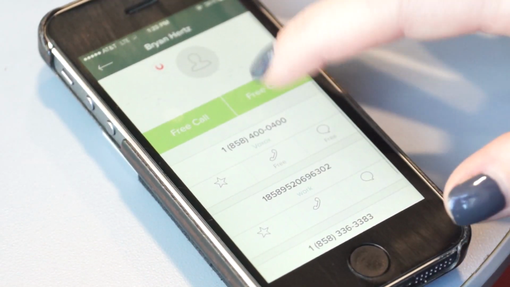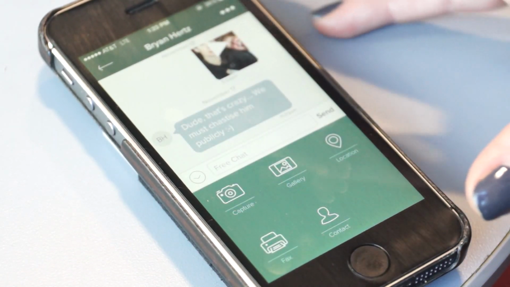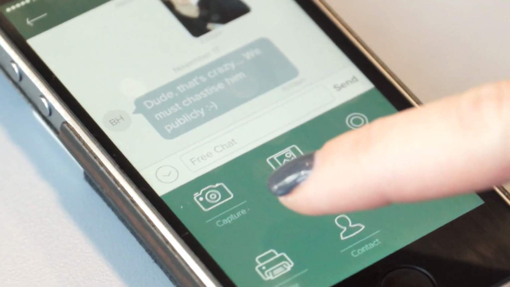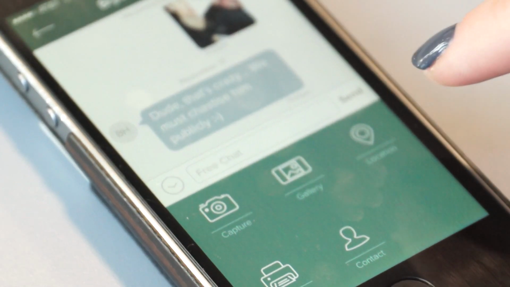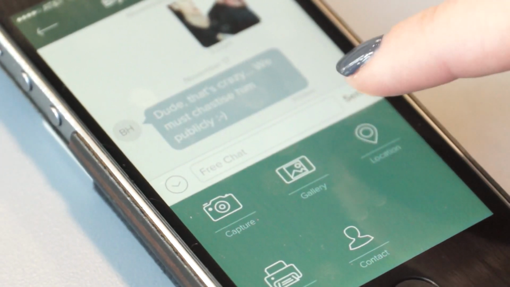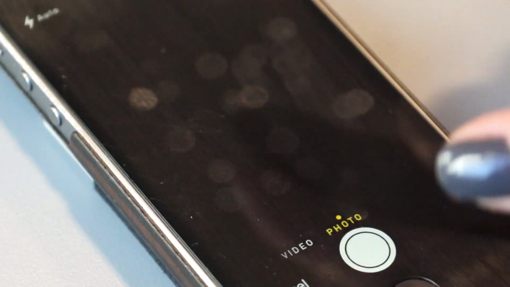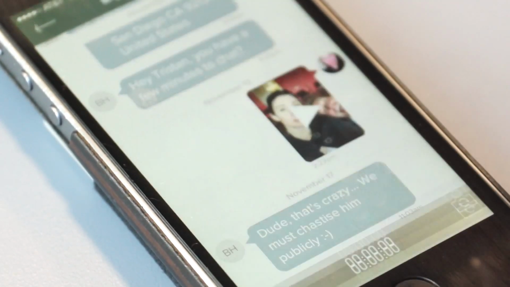So if I want to send Brian a message, I can do a couple things. I can open this up and send a picture, a video. I can access my gallery that's on my phone. So if I wanted to send something that I had already taken, I can do that. So if I go to capture, it's going to ask if it can use the camera. Right now it's taking a picture of the table, or I can send a video, and that'll send instantly to this contact of mine.